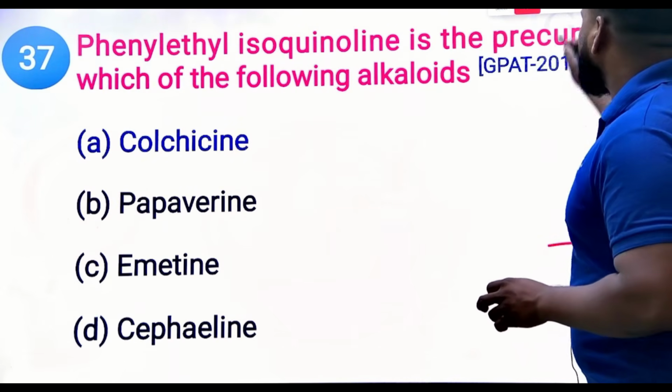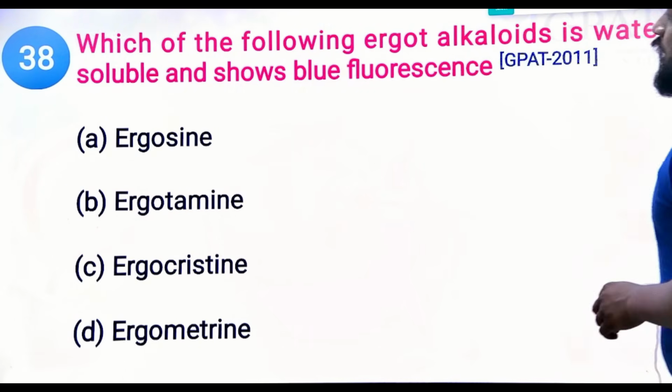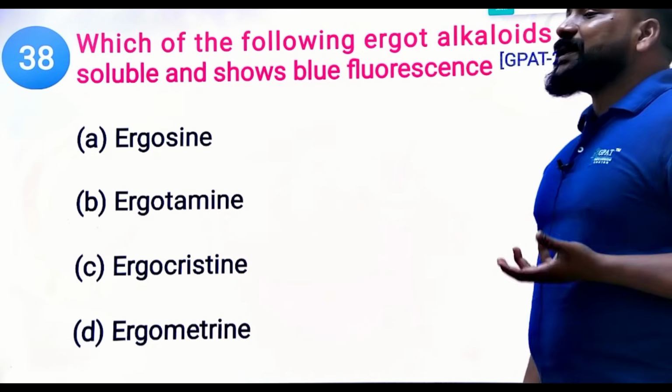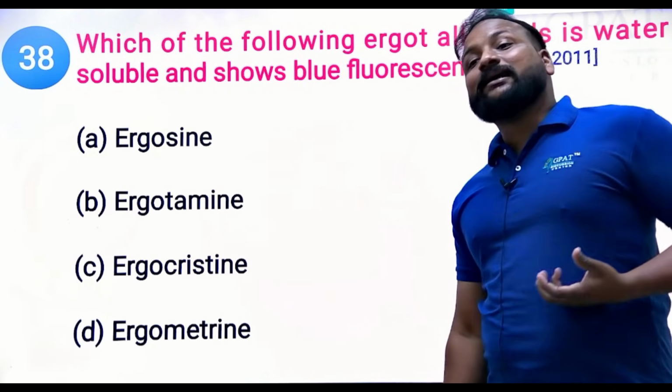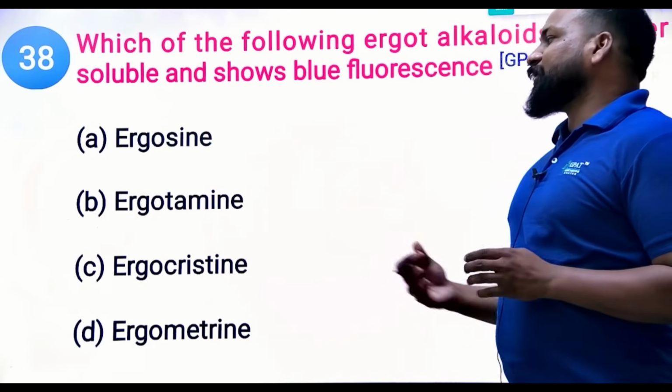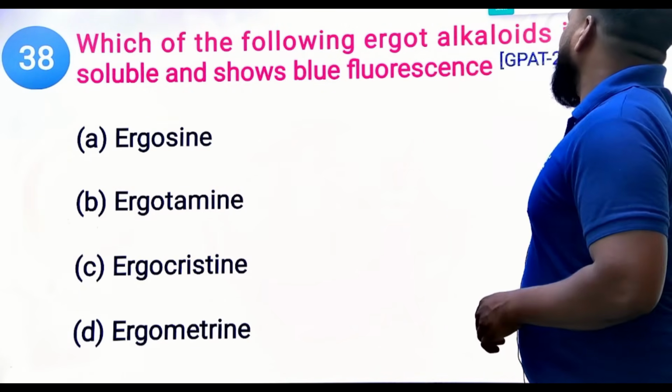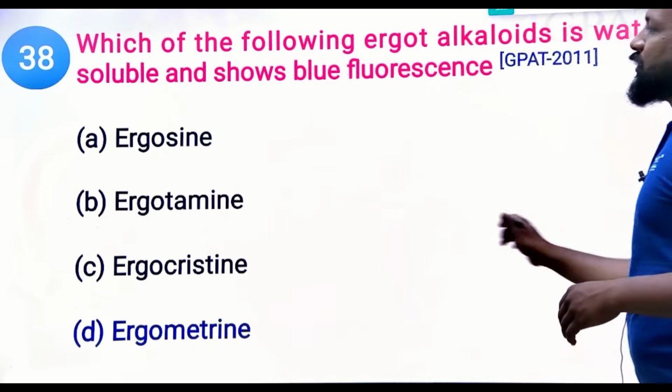Next question. Which of the following ergot alkaloids is water soluble and shows blue fluorescence? See, the question was repeating year by year. Obviously we know the right answer: ergometrine.